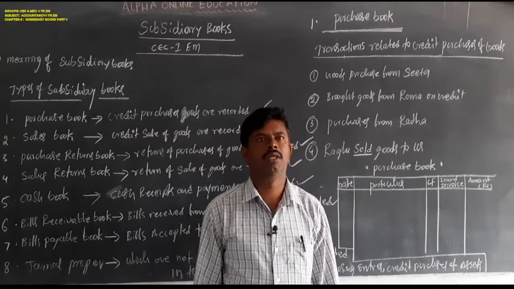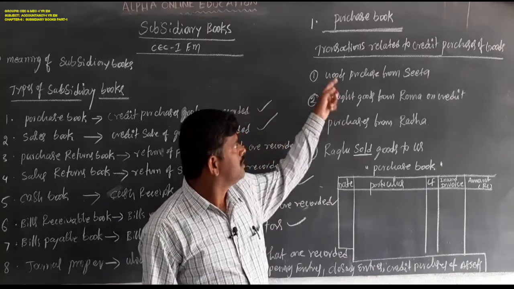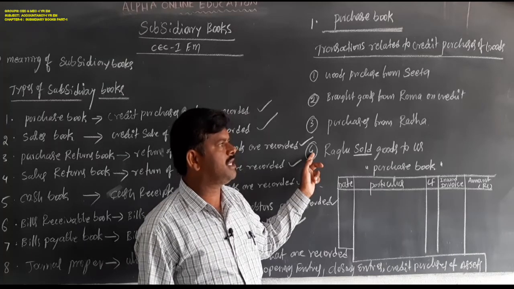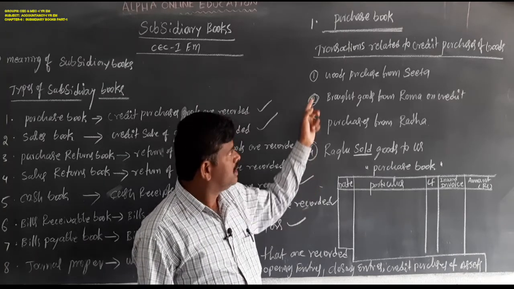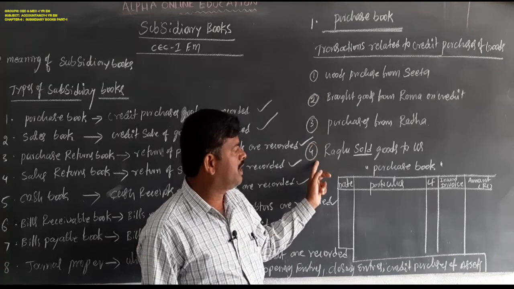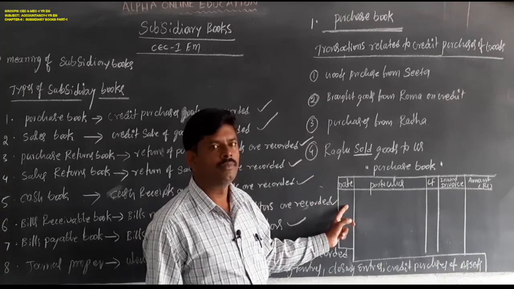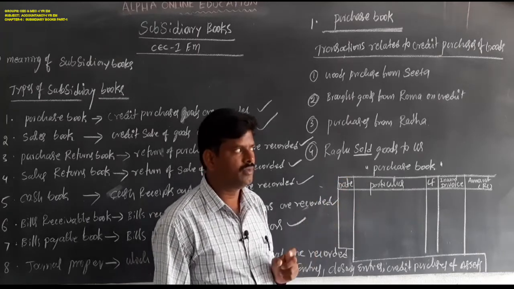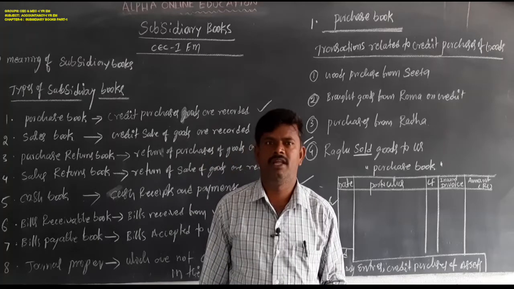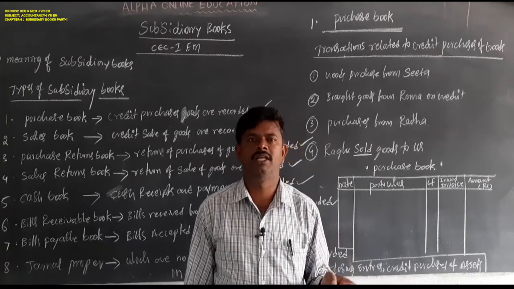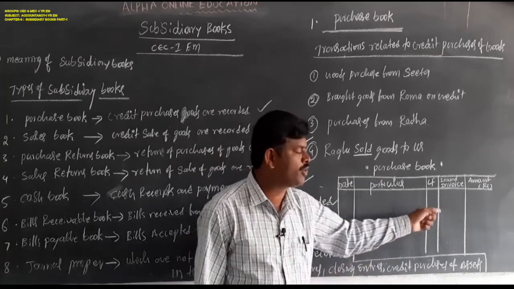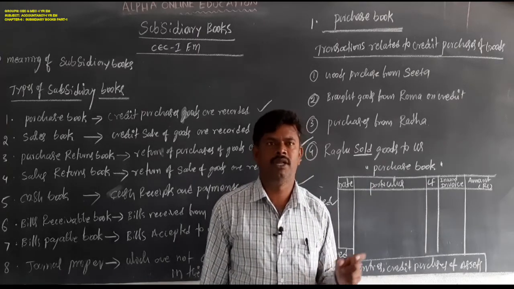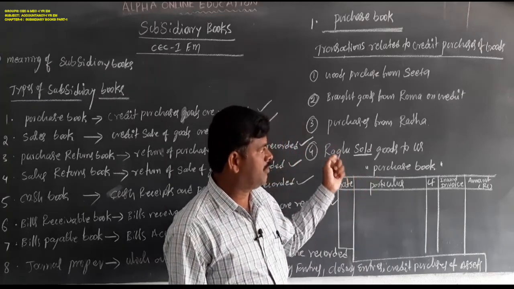So this is another important piece of information. These 4 transactions are purchases on credit basis. So these 4 transactions will be recorded in the purchase book and the amount will be recorded in the purchase book. If any trade discount is there, the trade discount will be deducted, and the remaining amount will be shown in the amount column. This is the information about preparation of the purchase book.